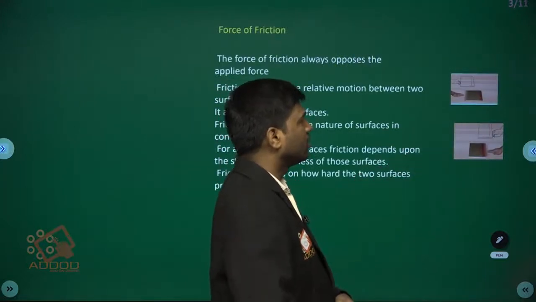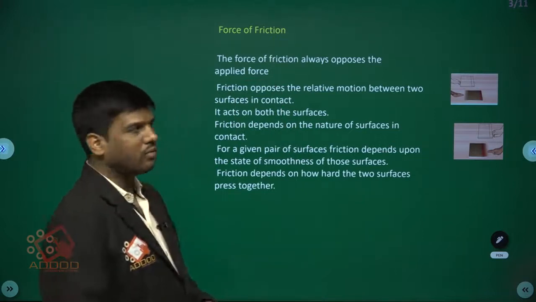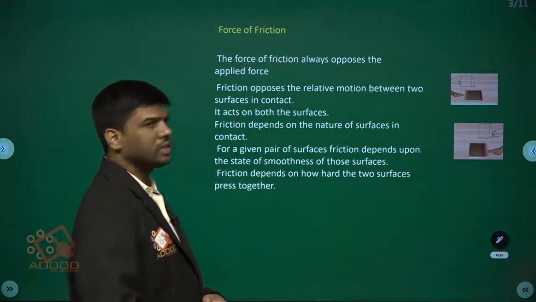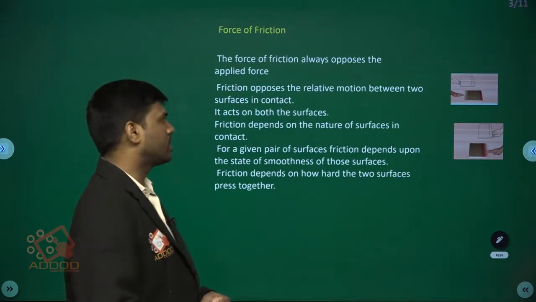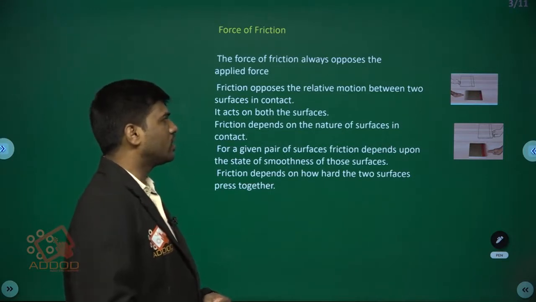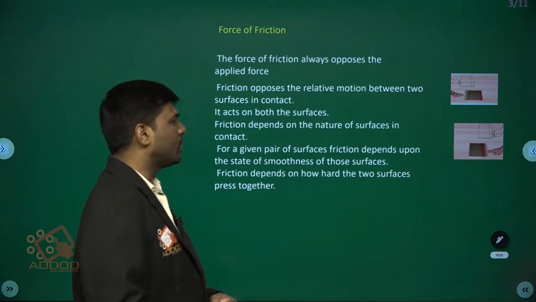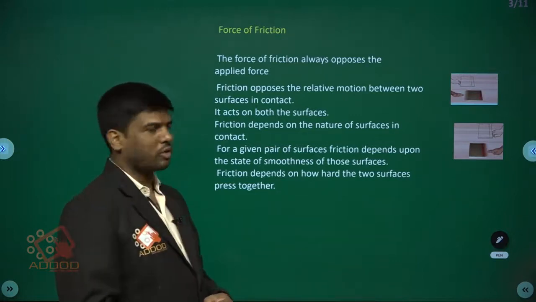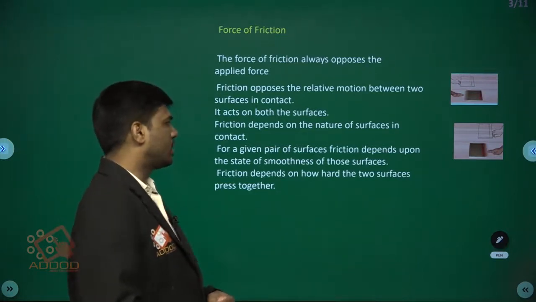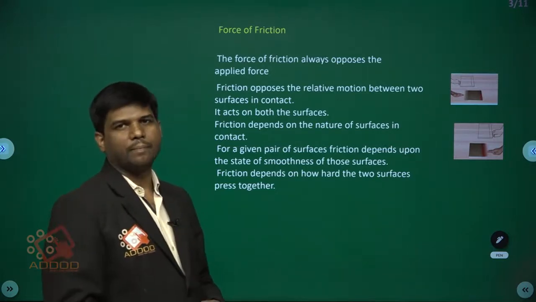The force of friction always opposes the applied force. Friction opposes the relative motion between two surfaces in contact. It acts on both the surfaces. Friction depends on the nature of the surfaces in contact, and for a given pair of surfaces, friction depends upon the state of smoothness of the surfaces. Friction also depends on how hard the two surfaces press together.